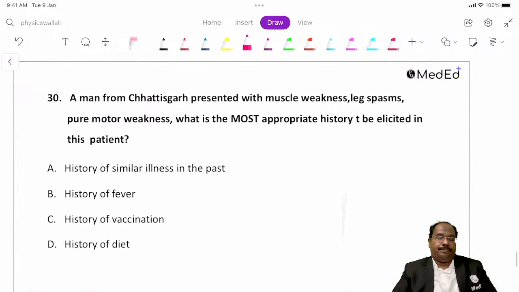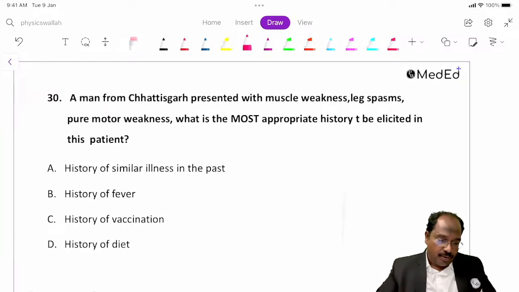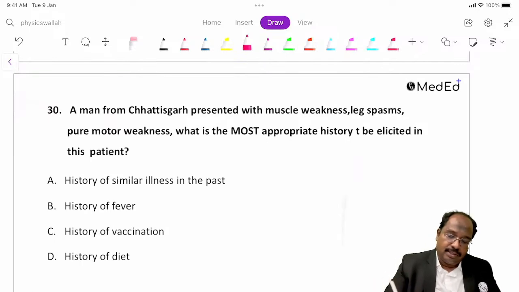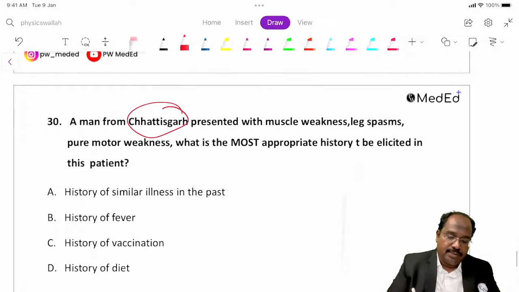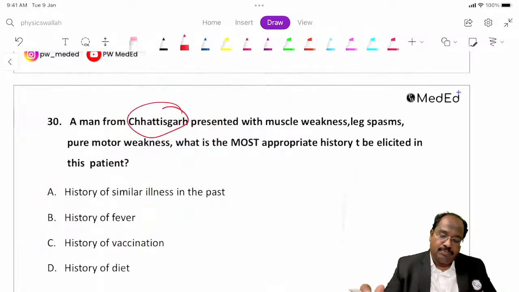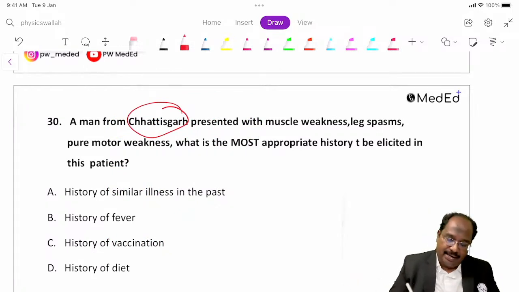Answer this question. A man from Chhattisgarh presented with muscle weakness, leg spasms and pure motor weakness. Most appropriate history. The clue here is Chhattisgarh they have given, and it's more like something related with the diet actually.